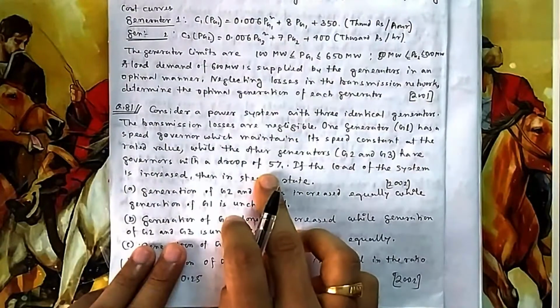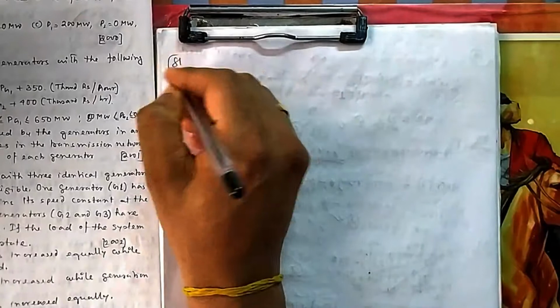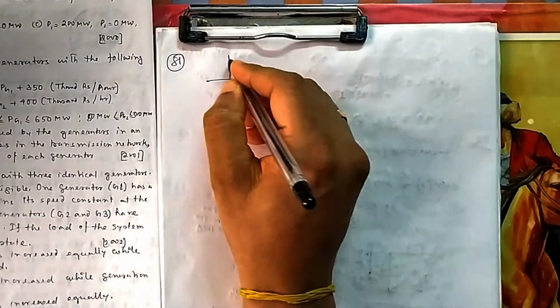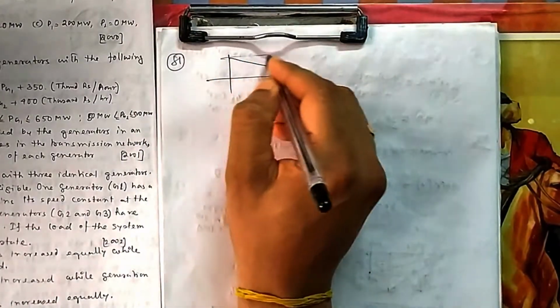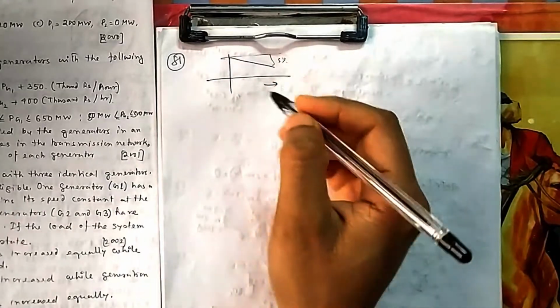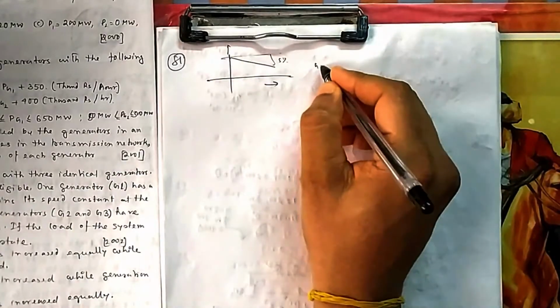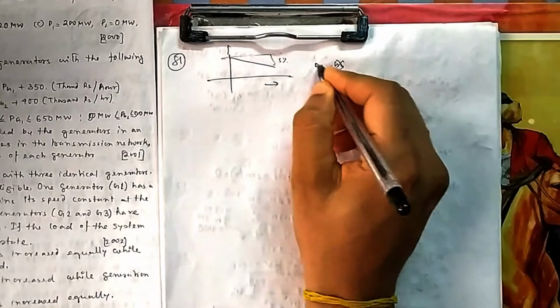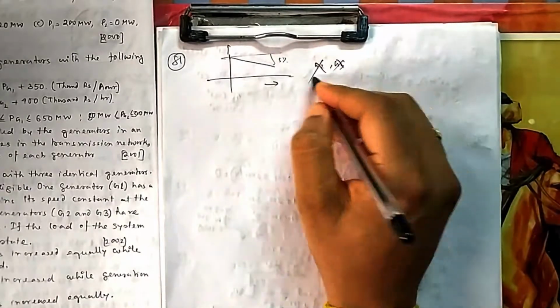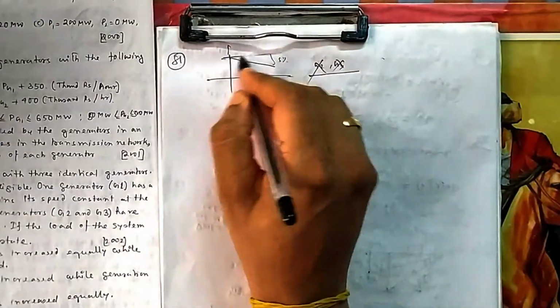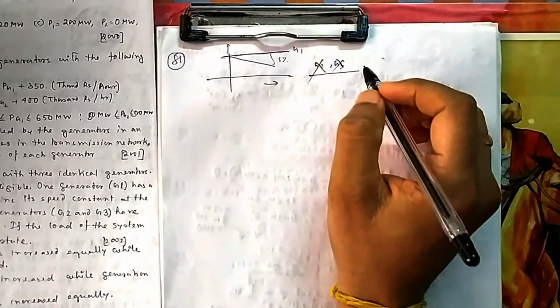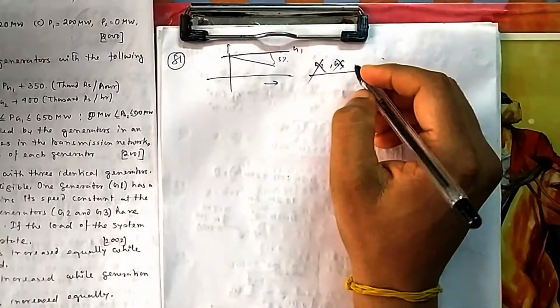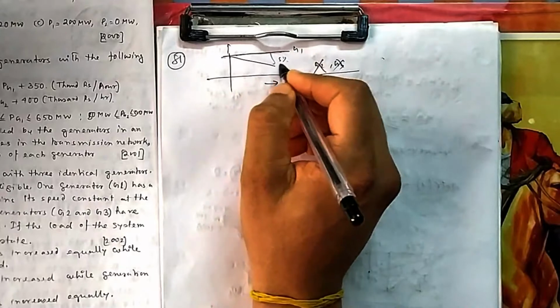Because of these droop characteristics, if you increase this output, your frequency will drop or your speed will drop. This is the droop characteristic. This 5% drop will be there. So in case of G2, G3, you cannot change it, because if you change it, then the frequency will change, which is not allowed because G1 is at flat. So you cannot go that way because all should be on the same line.